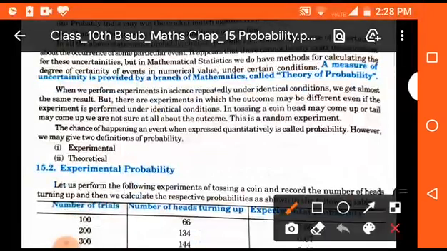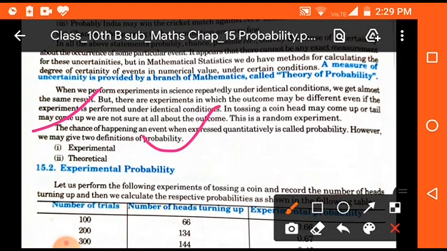Now, the chances of happening an event when expressed quantitatively is called probability. However, we may give two definitions of probability. That means there are two ways by which probability can be defined. First, experimental, second is theoretical. So, experimental probability, that means experimentally how can we define probability.